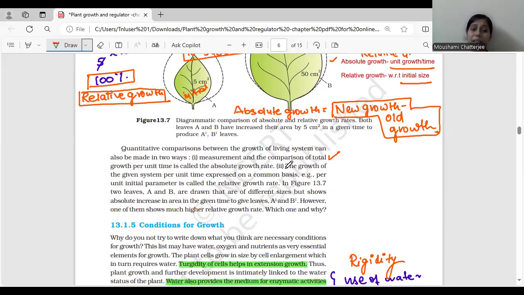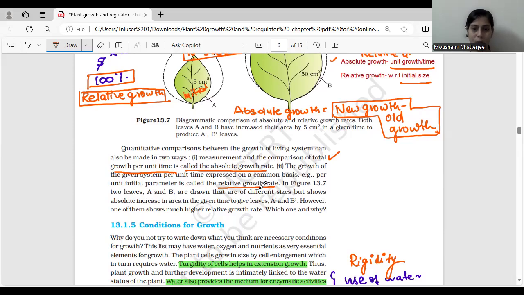And then comparing the total growth per unit time; when we compare it with the growth per unit time, we call it absolute growth rate. The growth of the given system per unit time expressed on a common basis, for example per unit initial parameter, is called relative growth. Relative growth is with respect to initial size.